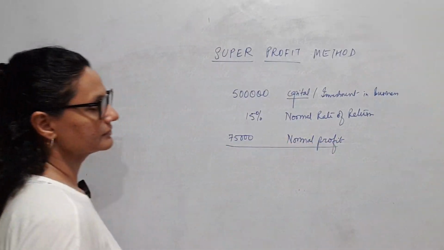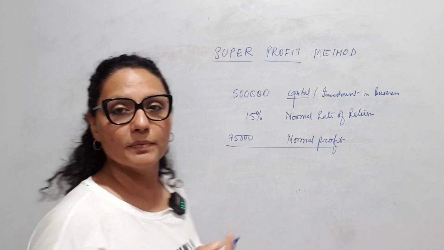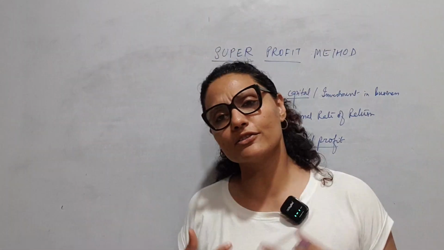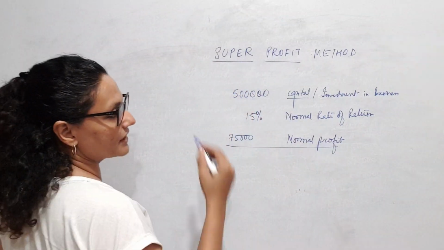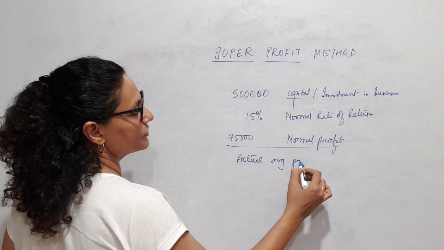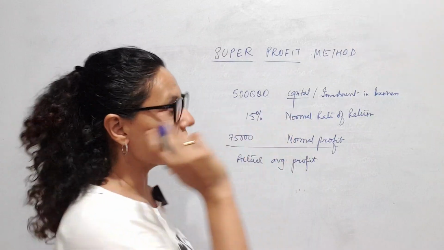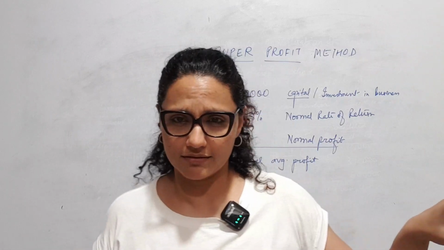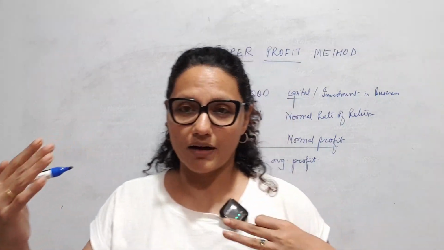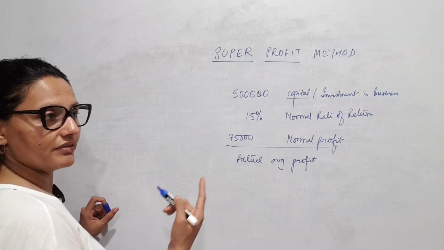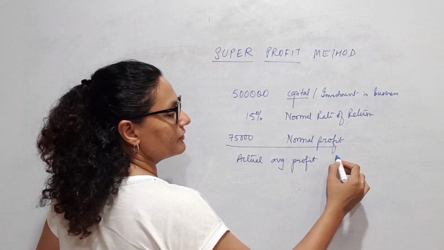This is normal. But what is super? Super is normal se upar, right? More than normal profit. Yes, more than normal profit is called super profit. So, how much is the super profit? I will have to compare the normal profit with the actual average profit. If my actual average profit is more than the normal profit, then obviously I am earning more than the normal business. I am a cut above that, meaning I have something more to me. That is why I am earning this extra profit. So suppose my actual average profit is 90,000.